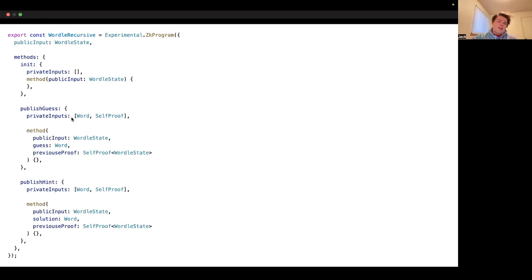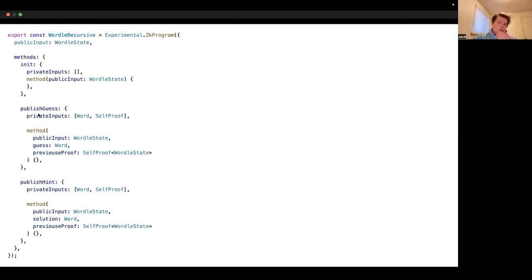The publish guess method does have some private inputs. It accepts a word and also a self-proof. The self-proof might be a proof that we got from running the init method or the publish hint method. The word is the same thing as we had on the smart contract method. It contains our guess.